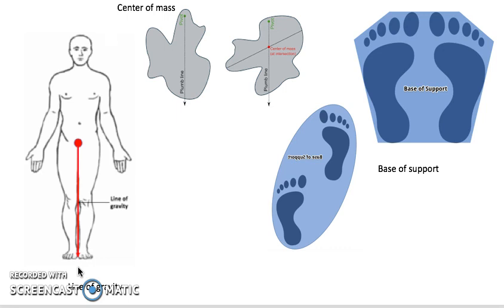If the line of gravity falls outside the base of support, then a person will become unbalanced and will need to regain stability, otherwise they will fall. A lower centre of gravity means better balance and stability, and a shorter line of gravity between the centre of gravity and the ground also means better balance and stability.